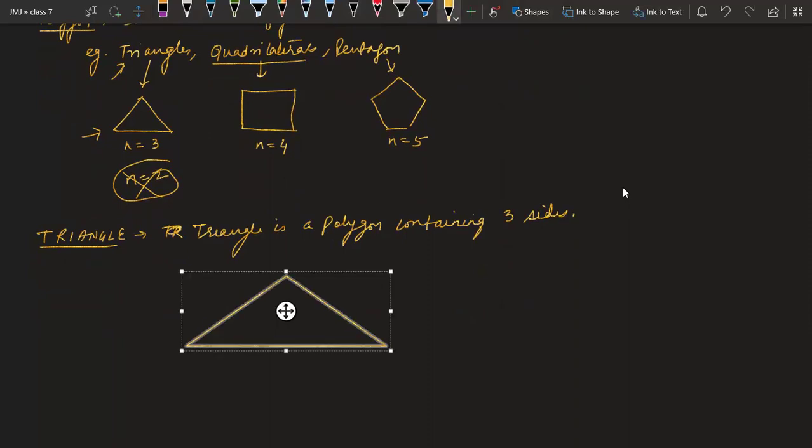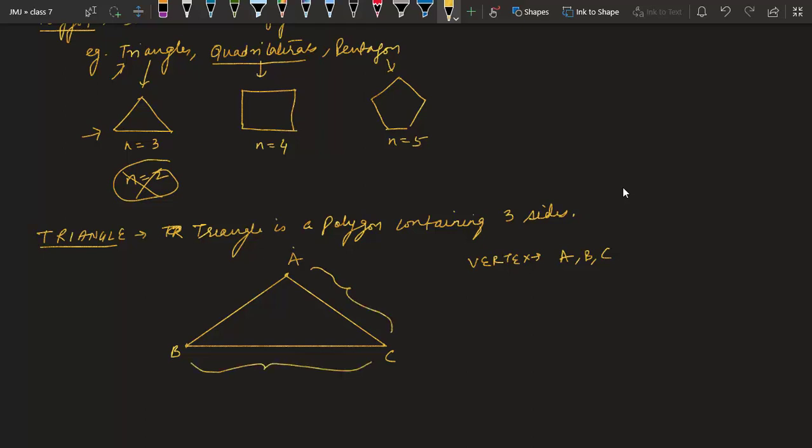Now let us observe a normal triangle and understand what things it has. Suppose you have a triangle like this. Let me call it A, B, C. Now we have 3 vertices in a triangle, so you will say the vertices are capital A, capital B, and capital C. We always name the vertices with capital letters only. Apart from that, you have 3 sides: this AC, this BC, and this AB. So the sides of the triangle are AB, BC, and CA.